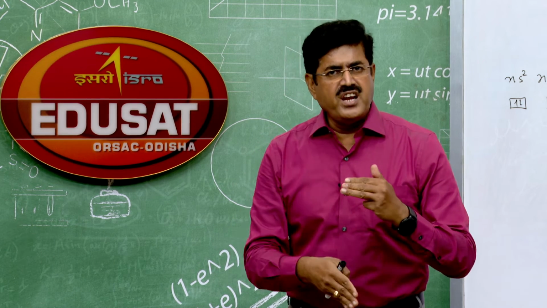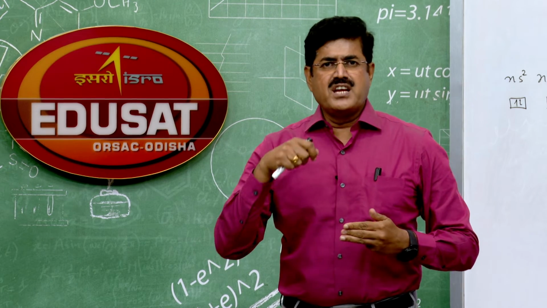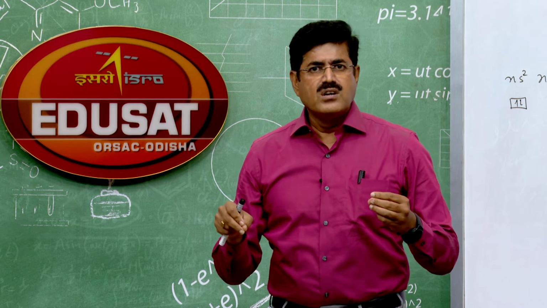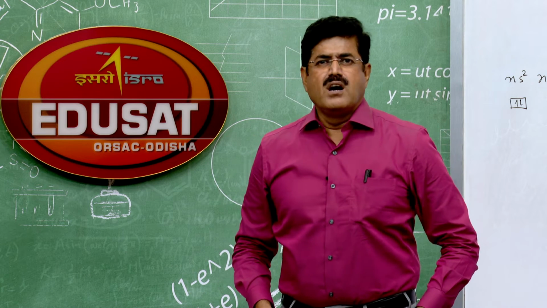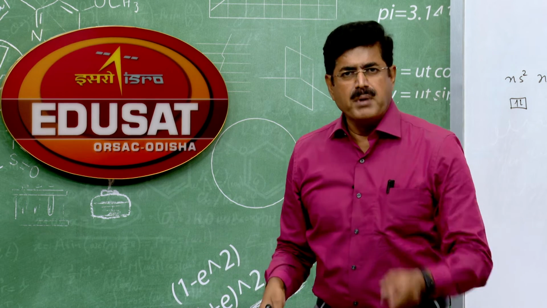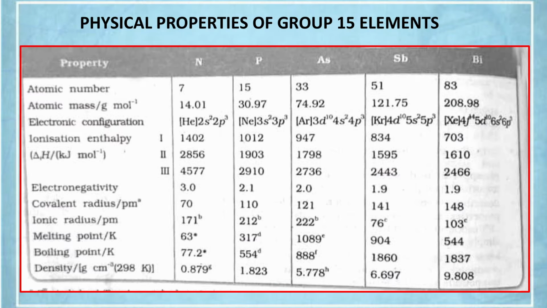Because of poor shielding, the effective nuclear charge increases, so ionization energy and electronegativity also increase. We are expecting a much larger decrease in electronegativity as well as ionization energy, but not so, because of poor shielding by d and f electrons.